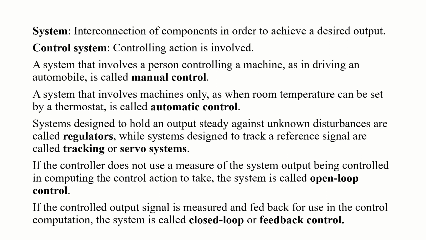While in case of a closed loop system or feedback control system, you have the controlled output signal which can be measured by a sensor or certain instrumentation, and the value of the output variable is fed back for use in the control computation. Such systems are called closed loop or feedback control.